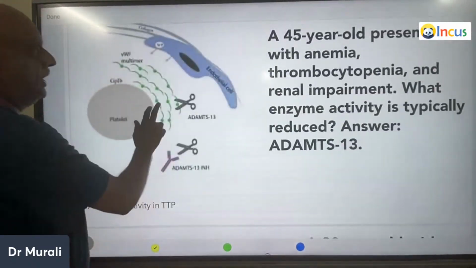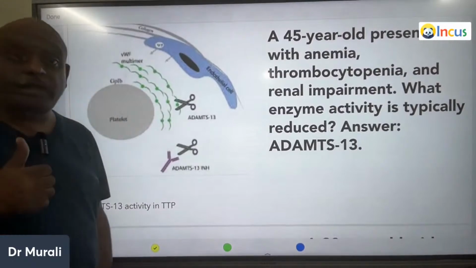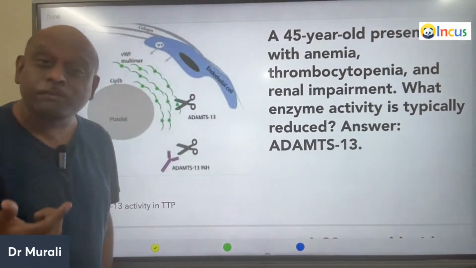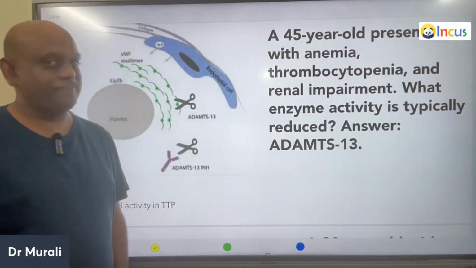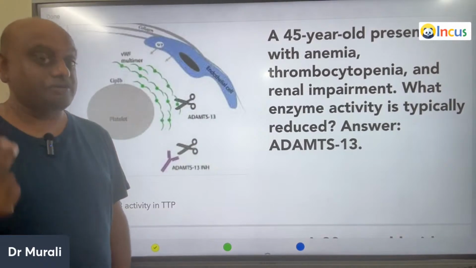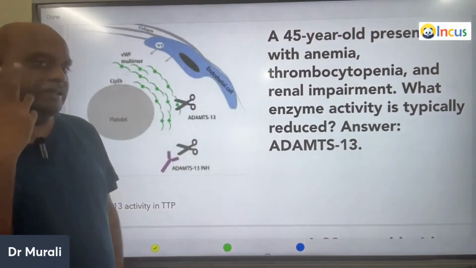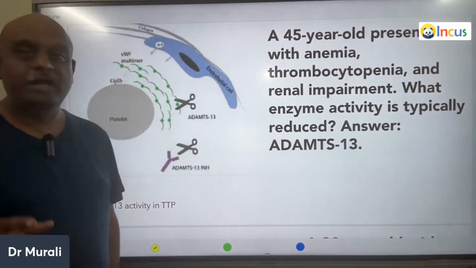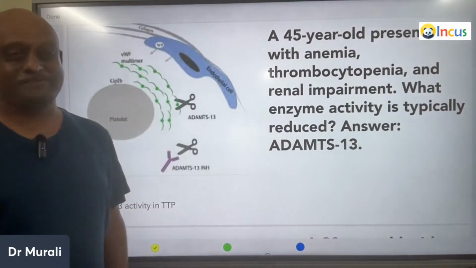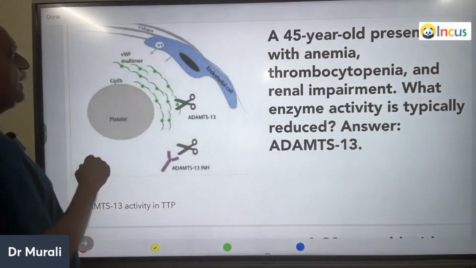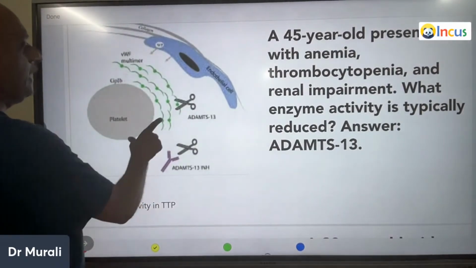Now, a 45-year-old has anemia, thrombocytopenia with renal impairment. Anemia, thrombocytopenia, renal impairment. All the three should strike into your mind hemolytic uremic syndrome. So, typically in hemolytic uremic syndrome, what will happen, doctor?